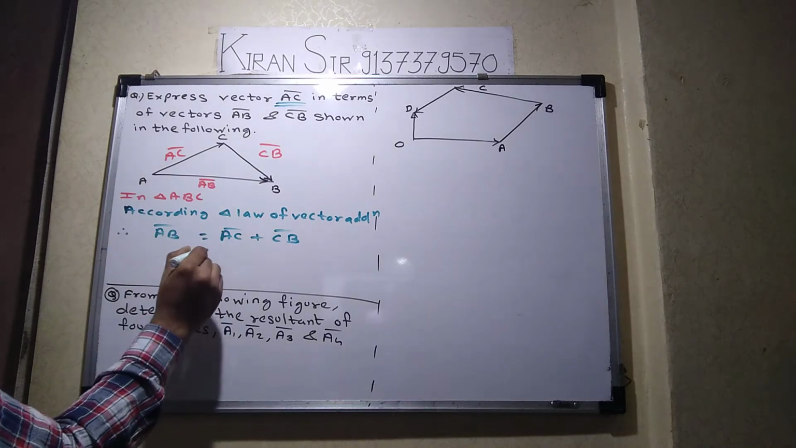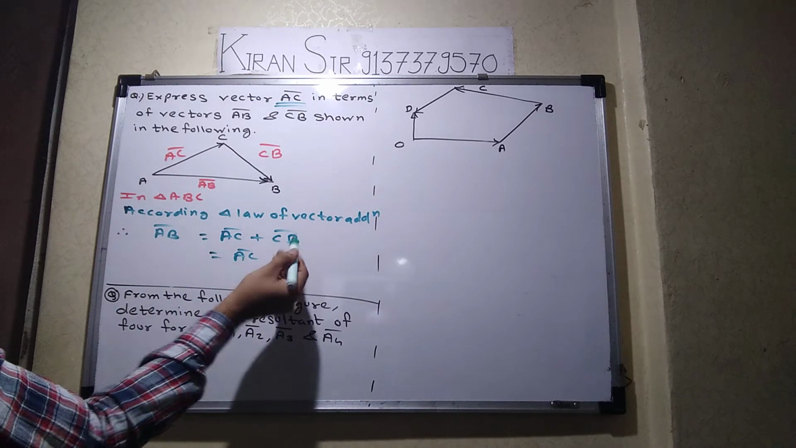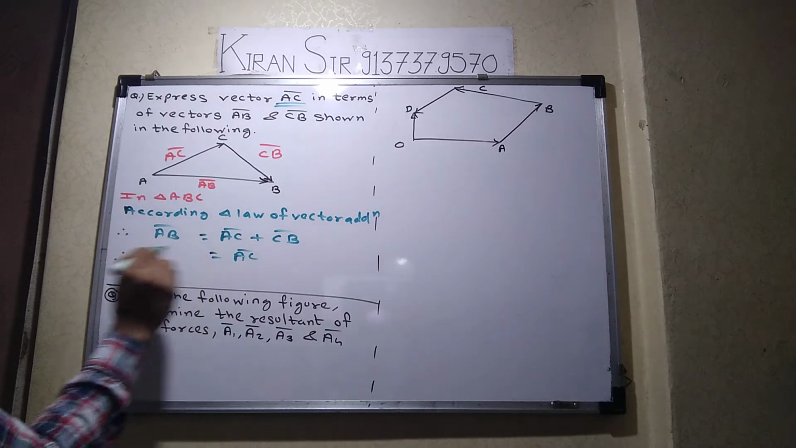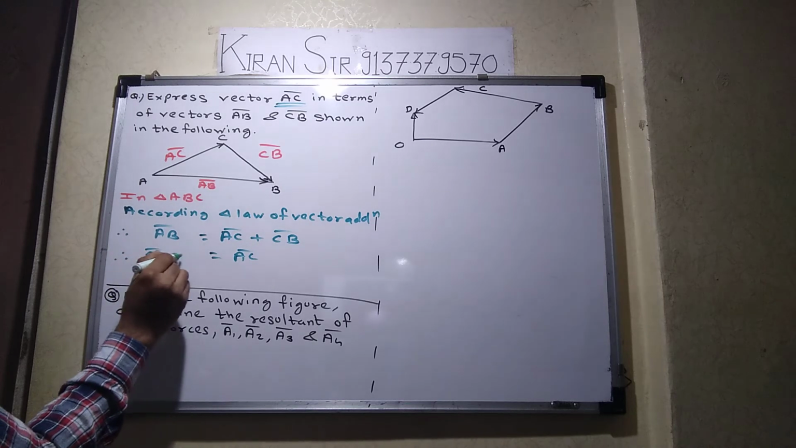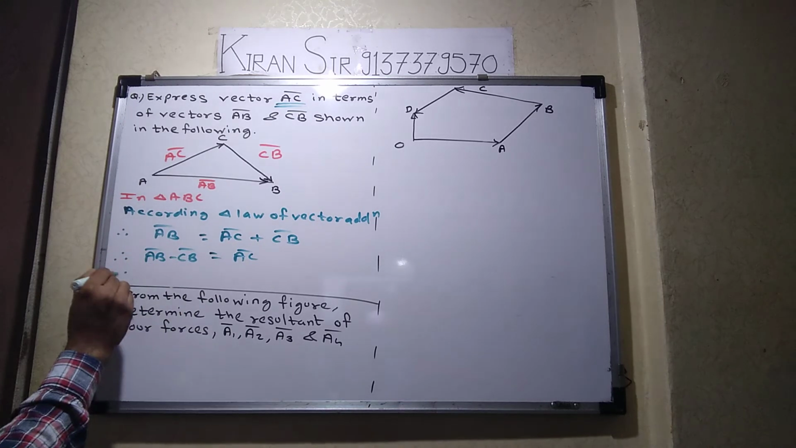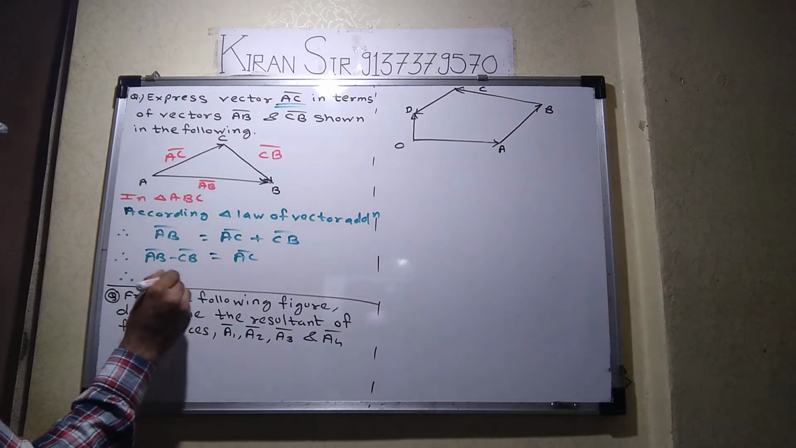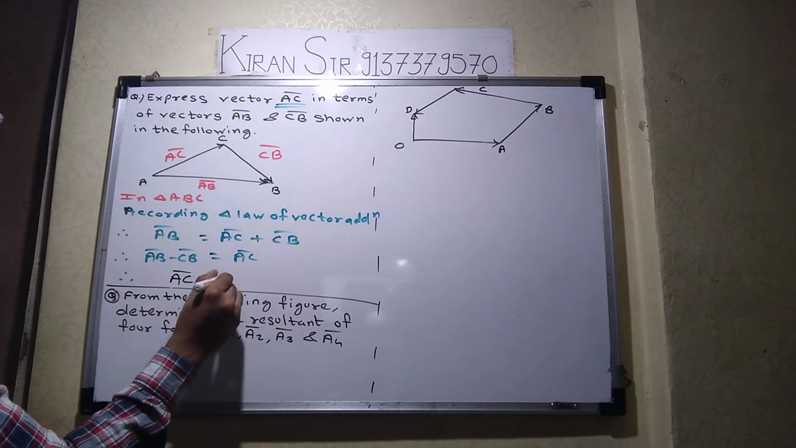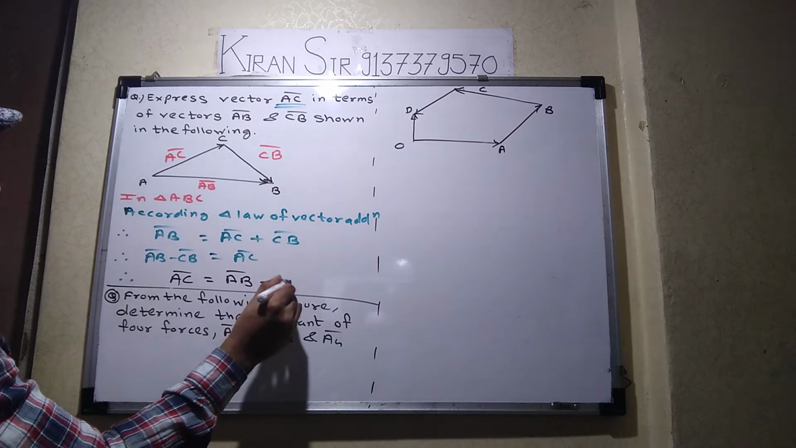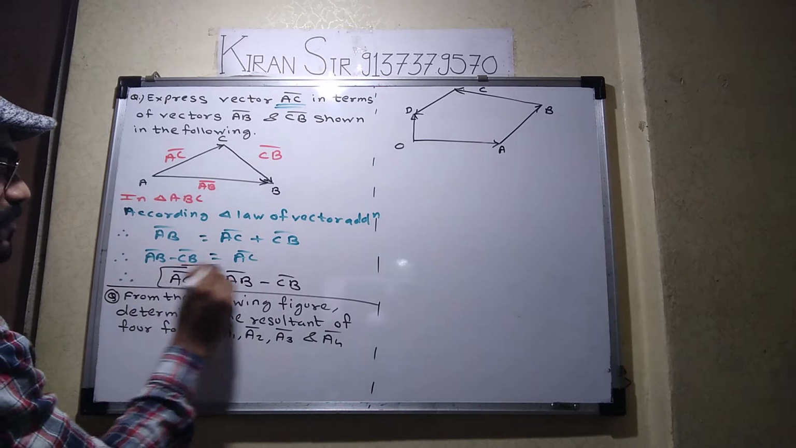So we have to keep AC bar on the right hand side, shift CB bar here. So plus will become minus. So finally, what is the answer? The expression of AC bar is AB bar minus CB bar. So this is your final answer.